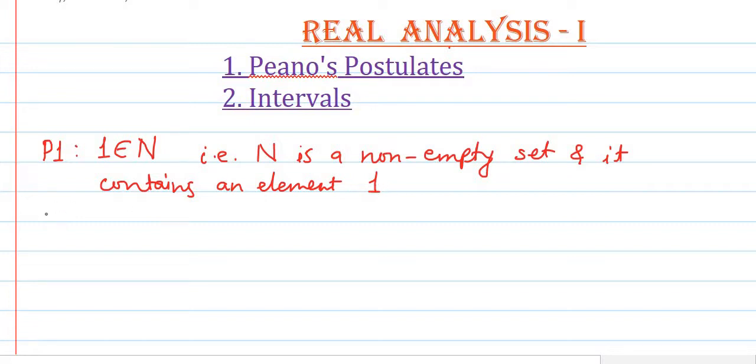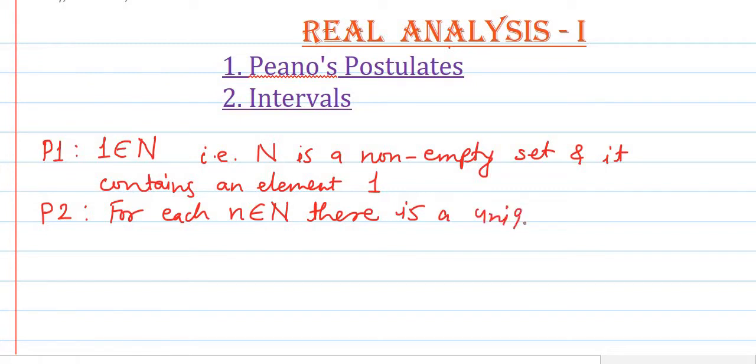The second Peano's postulate is P2, and it says for each element small n belonging to the set of natural numbers capital N, there is a unique element.